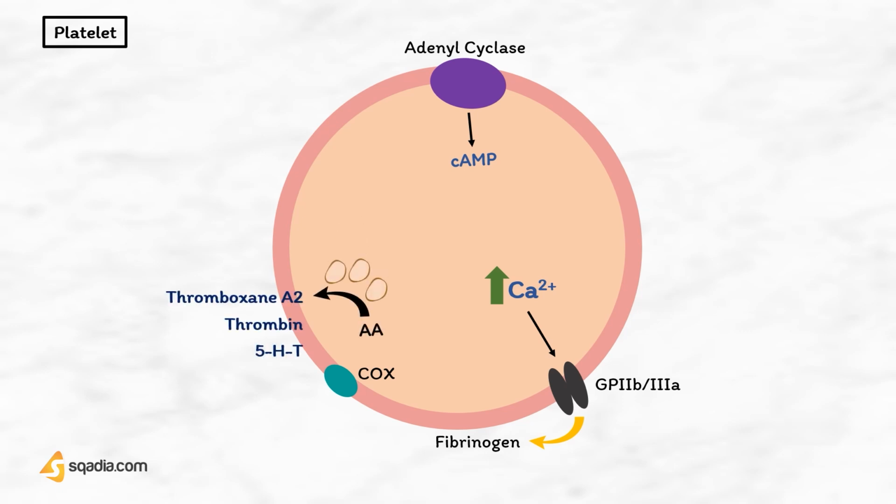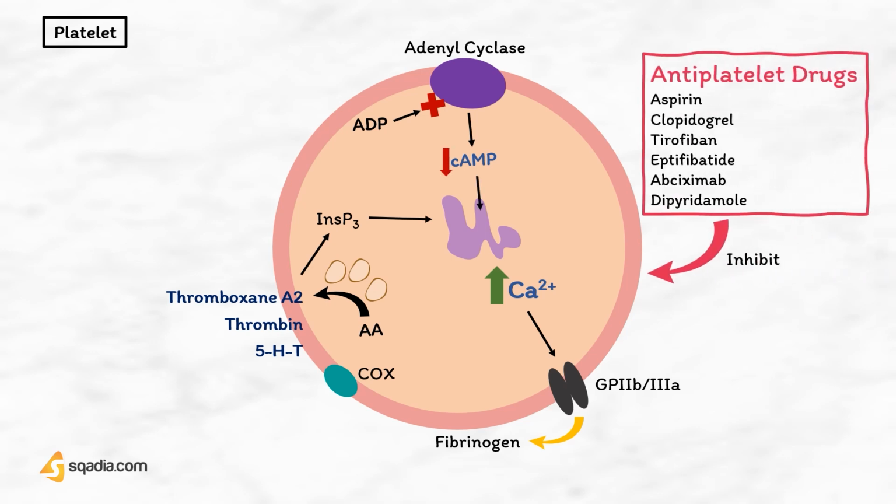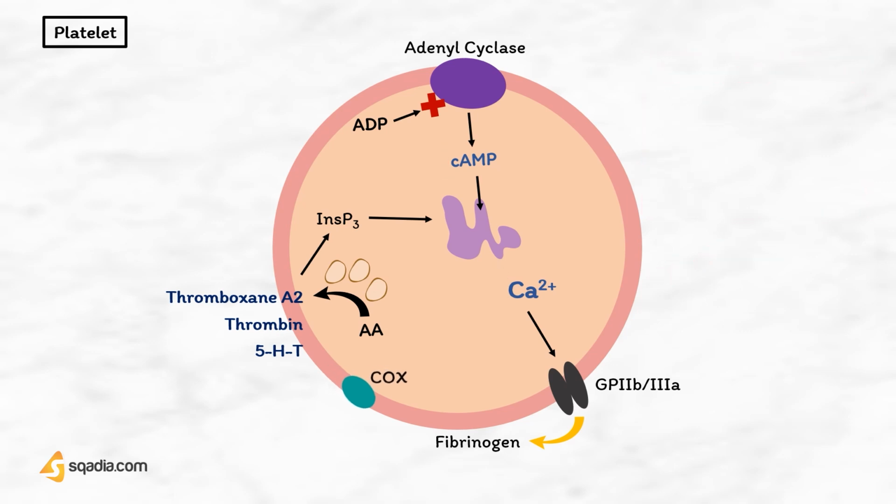This releases thromboxane A2, adenosine diphosphate, and 5-hydroxytryptamine, 5-HT, which promote further platelet aggregation, vasoconstriction, and activation of the clotting cascade. Thromboxane A2, thrombin, and 5-HT activate phospholipase C, and the resulting inositol 1,4,5-trisphosphate stimulates calcium release from the endoplasmic reticulum. ADP inhibits adenylyl cyclase, and the decrease in cyclic adenosine monophosphate again increases cytoplasmic calcium. All antiplatelet drugs act one way or another to inhibit these calcium-dependent pathways of platelet activation.